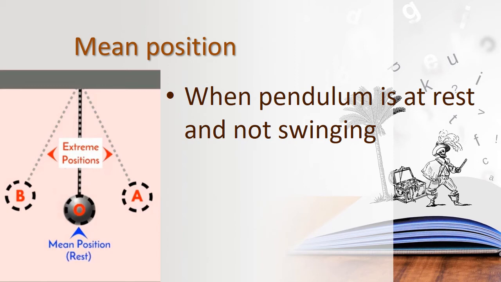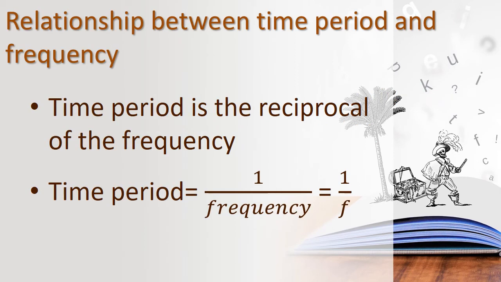Okay, and the next is the relationship between time period and frequency. We have already learnt about frequency. What is meant by frequency? The number of times the pendulum completes its cycle in 1 second. Frequency we can say as number of cycles by total time. So what is the relationship between time period and frequency? The time period is the inverse of frequency. Simply, it is the reciprocal of frequency.